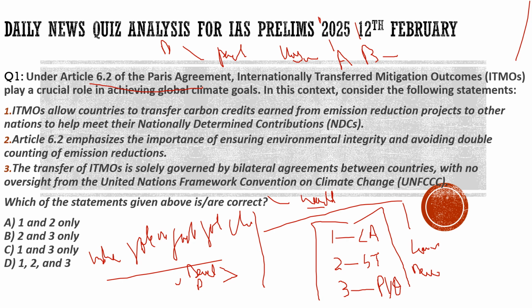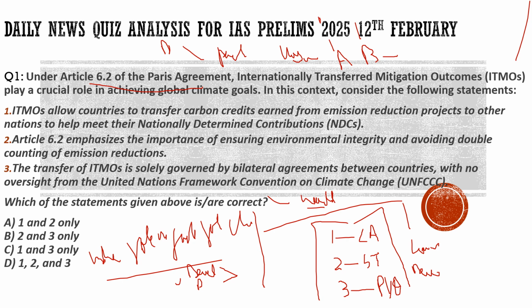So in this article, this is all which we had discussed here. Now with this, I hope you had got the basic understanding of what this global south climate cooperation is about, what this Article 6.2 of the Paris Agreement is, what these internationally transferred mitigation outcomes are. We had discussed about carbon credits. Now I hope you can easily answer this question, but I will help you in answering that.